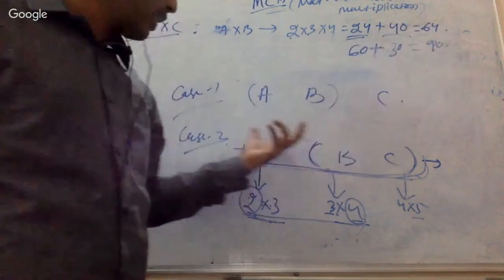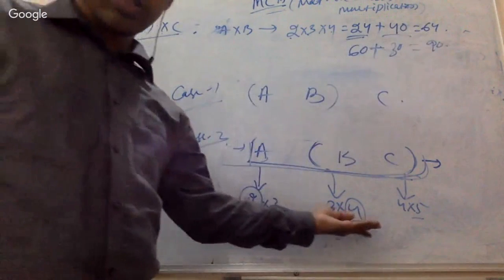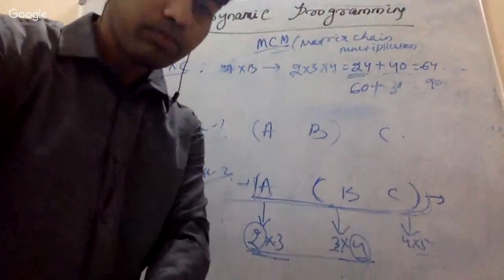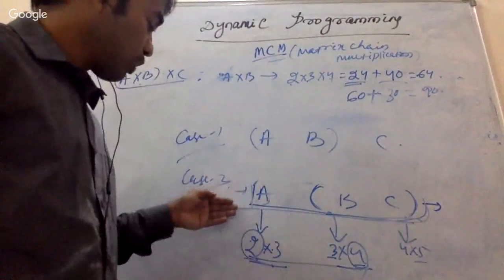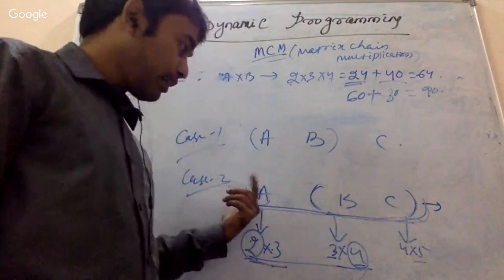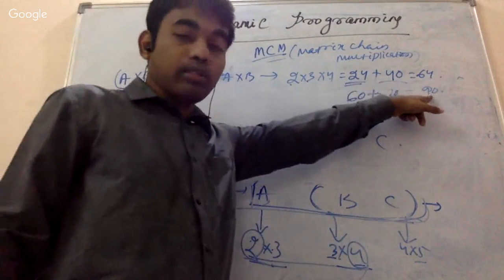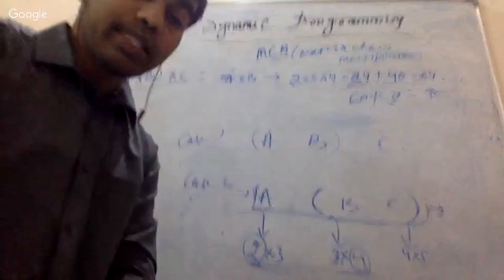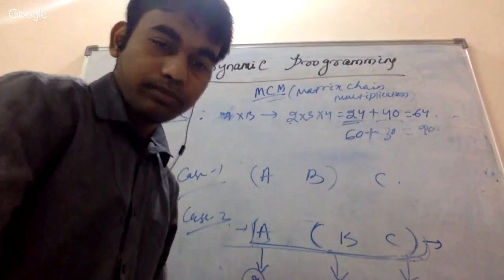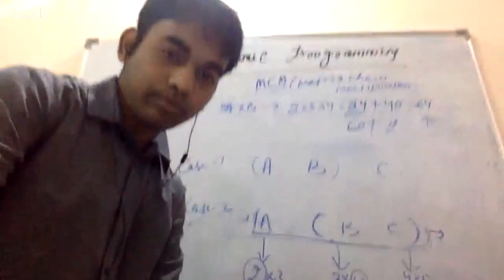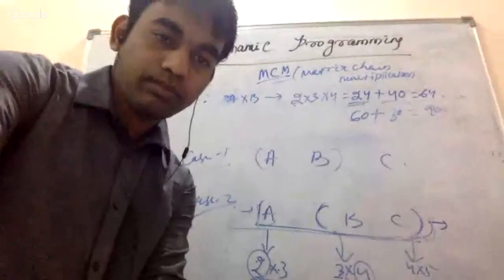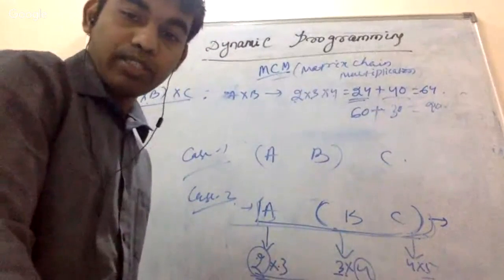This was a small matrix, that means 2 cross 3, just a small matrix, the C. But whenever you multiply B cross C first and then A, the number of operations is 90.